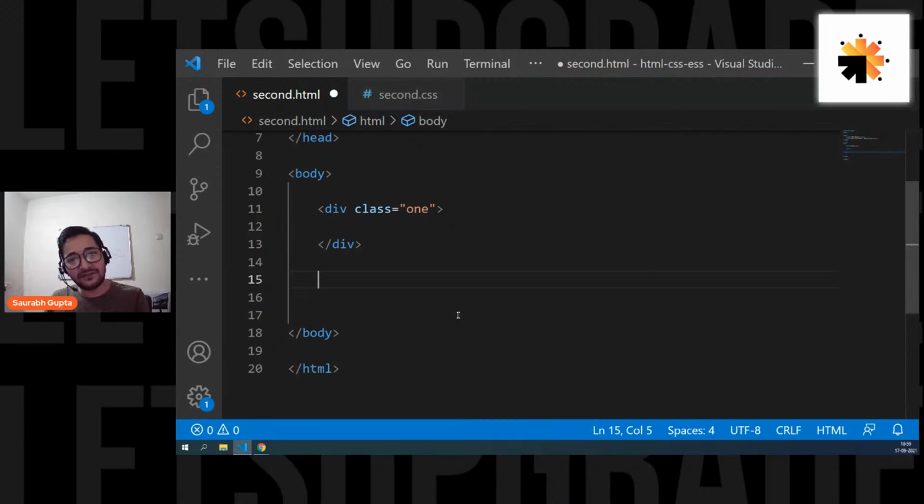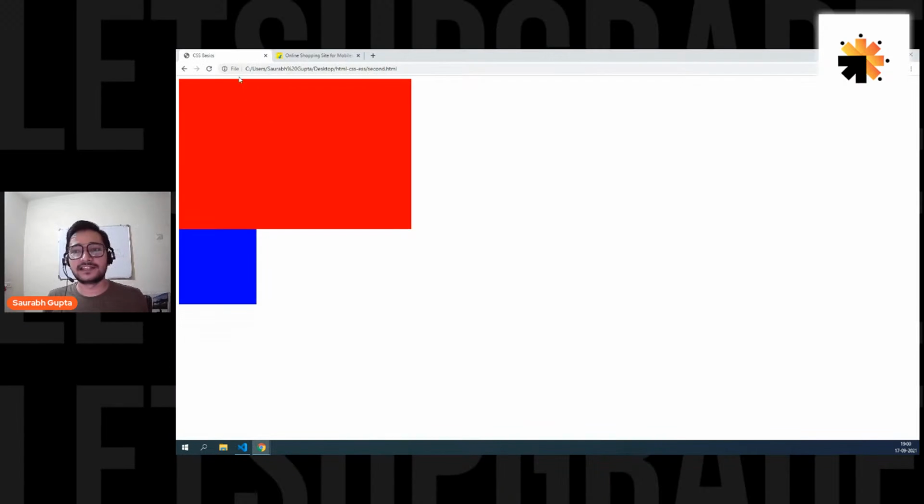Whatever I can apply on divs, I can apply on sections, on main, on footer, on header. All of them are the same thing internally. It's just readability is better when you use proper names. Is that clear to everyone? They all create boxes. Now let's move ahead.